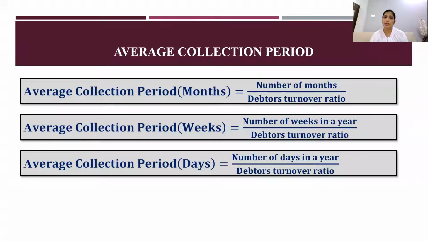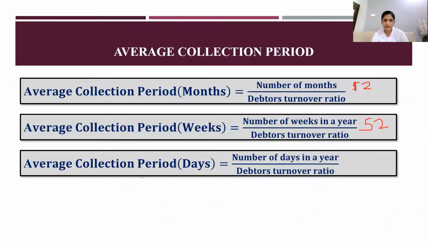Number of months in a year, how many months? 12. Sorry, I'm very sorry, I got confused, it is 12 months in a year. Average collection period in weeks, number of weeks in a year, weeks are 52. 52 weeks divided by debtors turnover ratio.